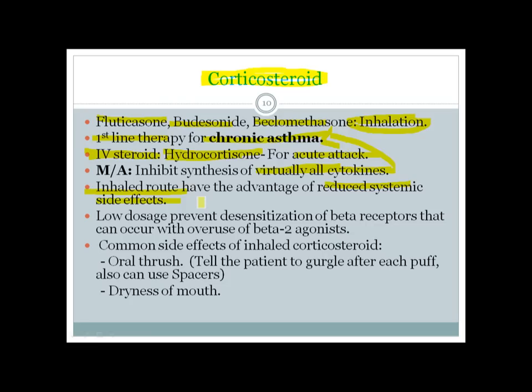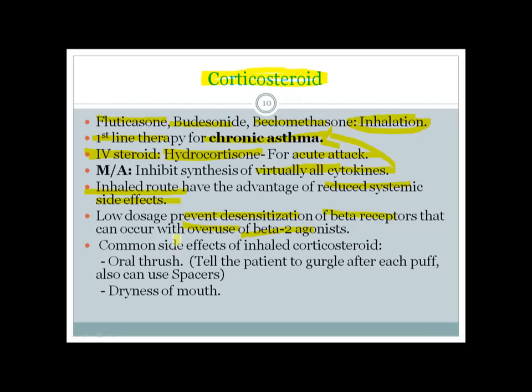Very important to know. And if you use low dose corticosteroid, it can actually sensitize the beta-2 receptor to the beta-2 agonist. Okay, because if you use beta-2 agonist for a long time and at high doses, sometimes the beta-2 receptors get desensitized, and by the way the hydrocortisone acts in acute attack, other formulations like fluticasone or budesonide can also sensitize the beta-2 receptors to beta-2 agonists like salmeterol or formoterol. So this is very important to know. So it prevents desensitization, or you can say it sensitizes the beta receptors.